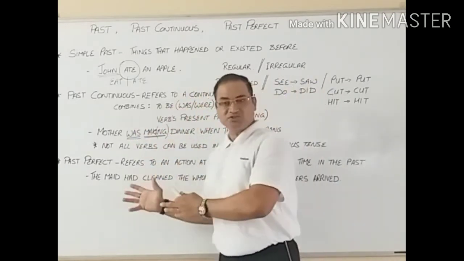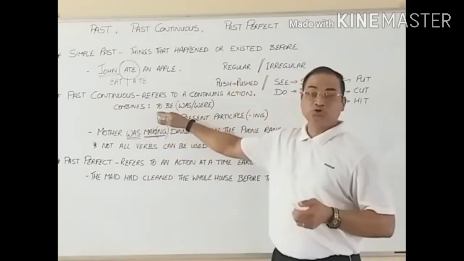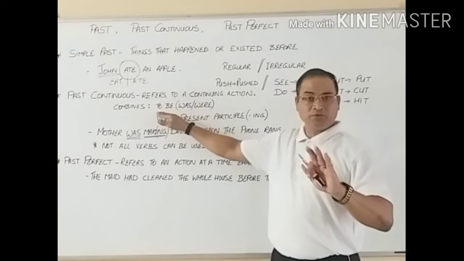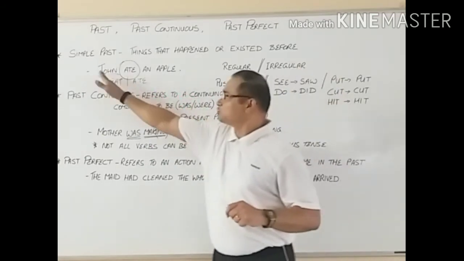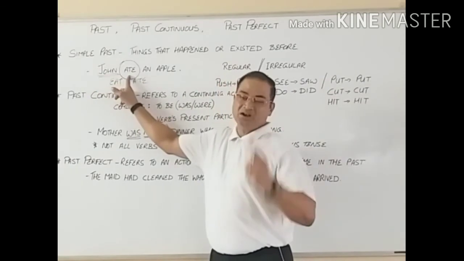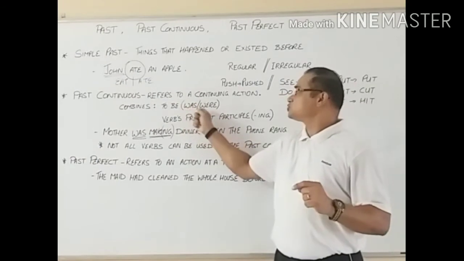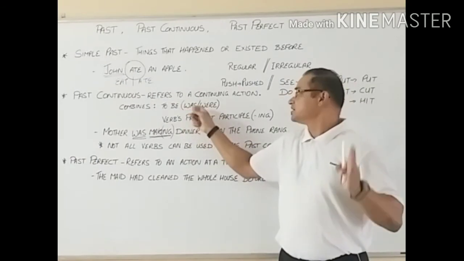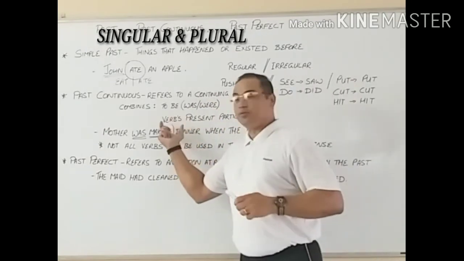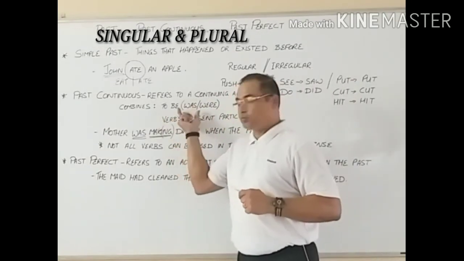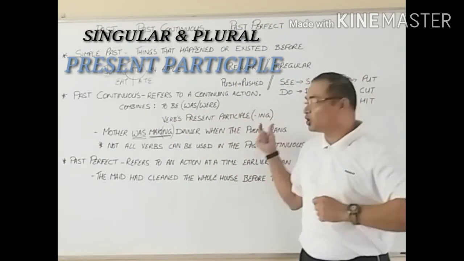Now, what is this past continuous tense? This past continuous tense is a combination. It combines the to be form in the past. What we use in the to be form in the past is was and were. Over here, no matter what the subject is, we stick to one particular word in the past tense. And over here, it has was and were, for singular and plural. And what else? It's verb. This is the auxiliary verb. The main verb comes in the present participle along with the gerund form ing.